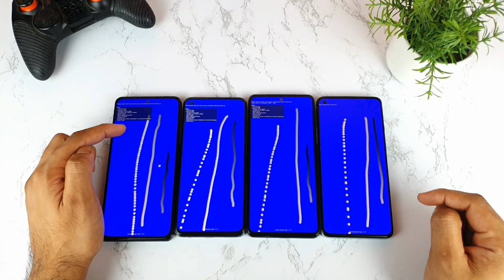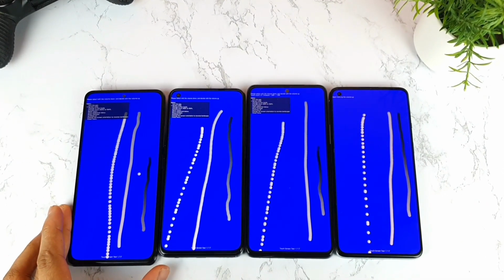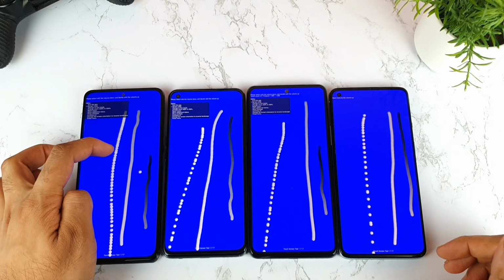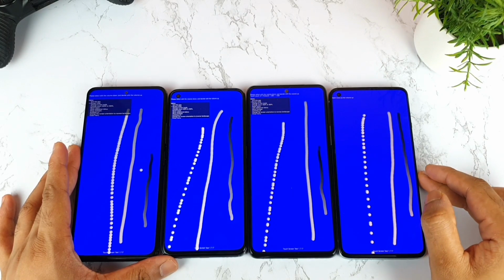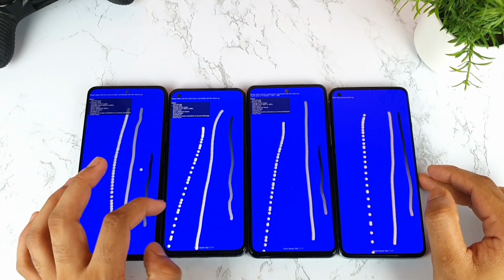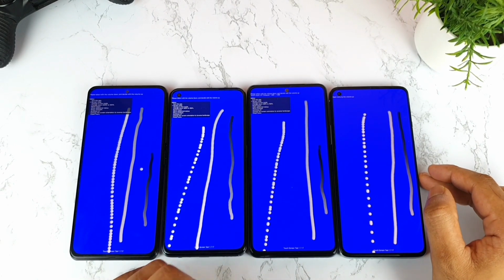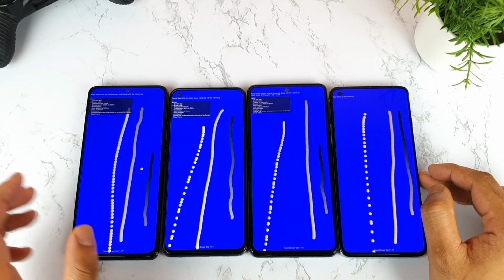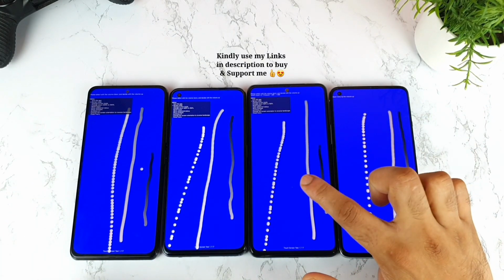So the first position goes to the Mi11X device, because obviously friends, you can clearly see the result in this Mi11X smartphone, where the number of touches recognized was highest right now. And the Realme X7 Max, as you can clearly see, doesn't recognize many touches. So next is the IQ7 device. It's also okay, but not as great as the Mi11X device in terms of the touch sampling rate.